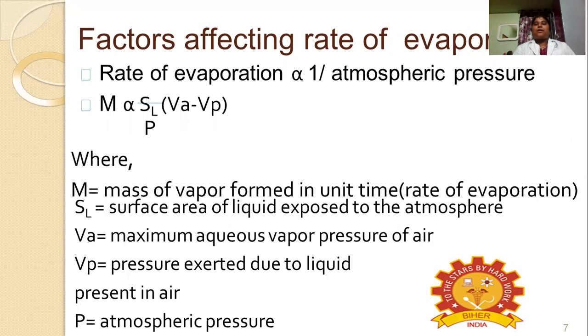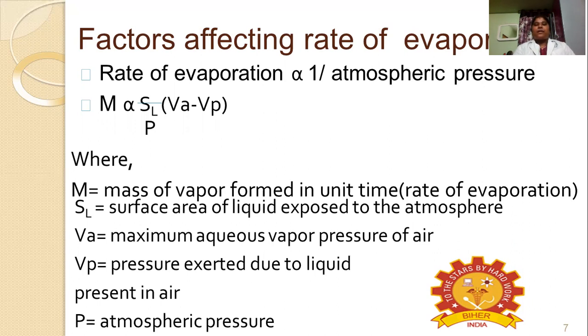In winter, if the moisture content is more in the atmospheric air, then there will be more atmospheric pressure. At that time, if any product is kept for drying, it won't easily get dry. Because of the more moisture content, it shows high atmospheric pressure, and then the rate of evaporation will decrease. So this is how atmospheric pressure affects the evaporation process.